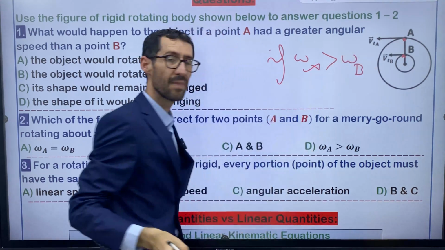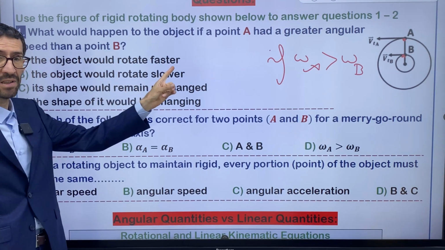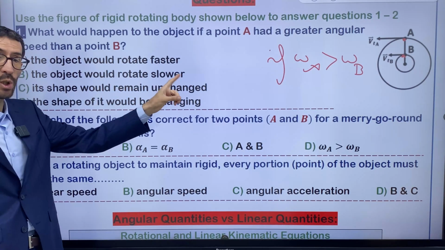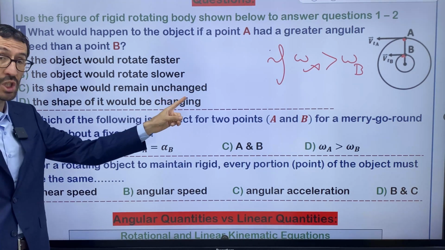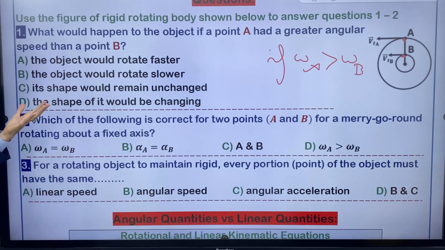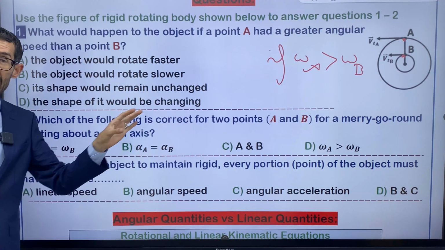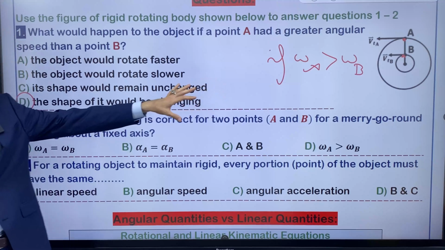I'm sure you know the answer, but let's discuss it together. I didn't answer the multiple choices in order to go over the answer. A, the object would rotate faster. Is it right? B, the object would rotate slower. Do you believe this? C, its shape would remain unchanged. Does it make sense to you actually? D, the shape of it would be changing. So this option is true for this question.